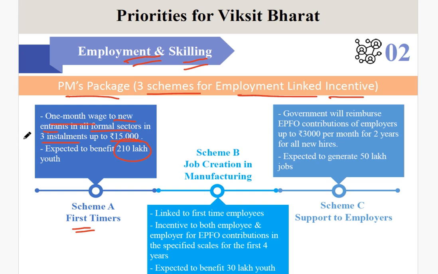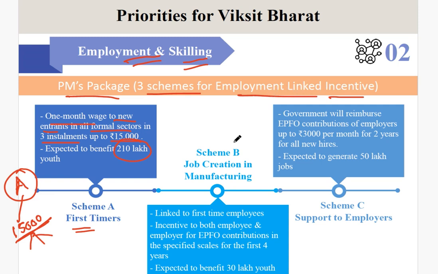Suppose a new first timer, person A, gets enrolled into the formal sector. He may get a salary of up to 40,000 or 50,000, but for a maximum of 15,000, the government will give a one-time benefit to them, but this won't be all together. This will be done in 3 separate installments. Okay, so this is an employment linked incentive scheme.